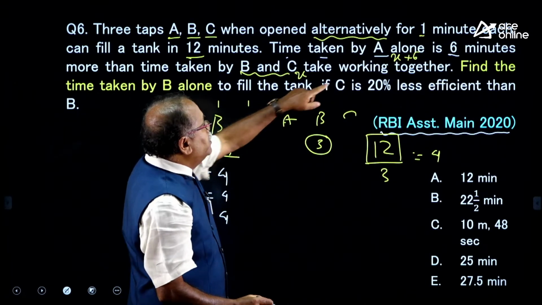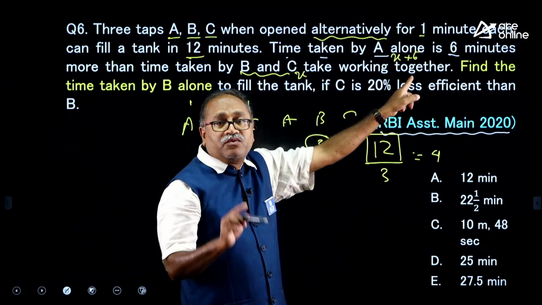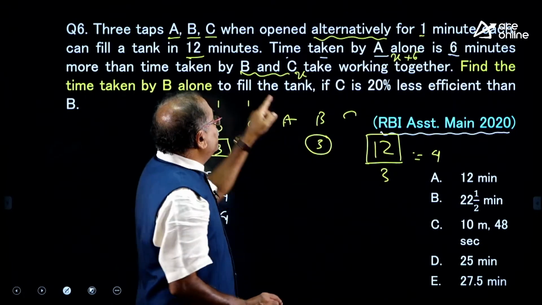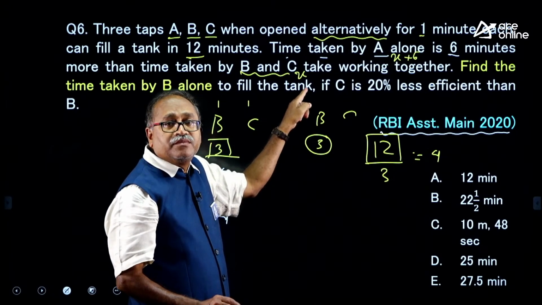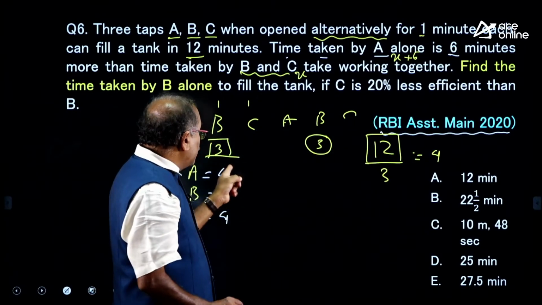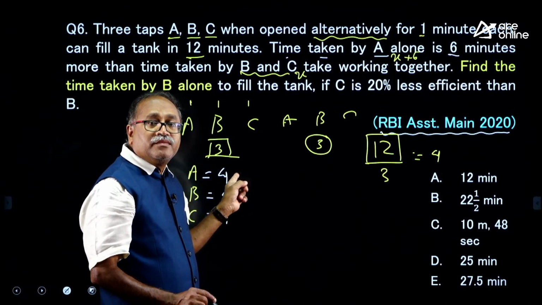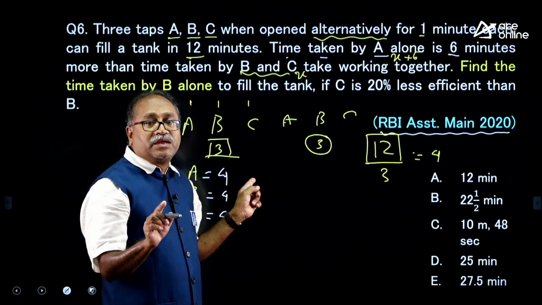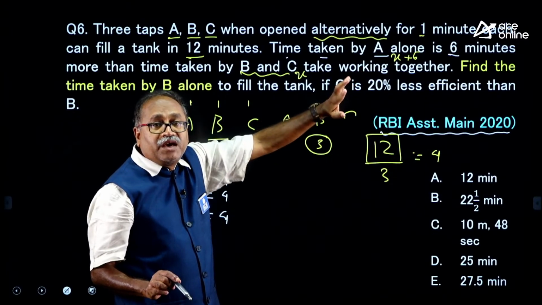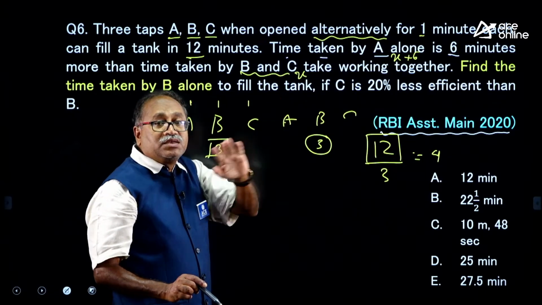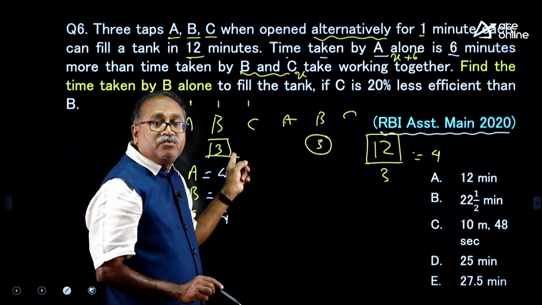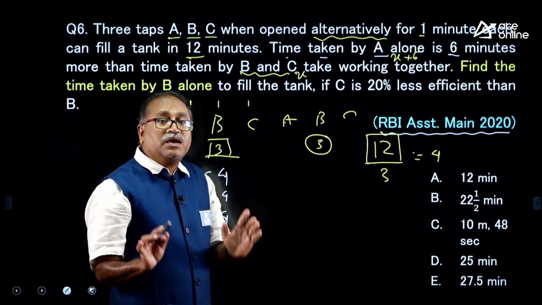A in 1 minute is 1 by x plus 6, plus B plus C, 1 by x. That means A plus B plus C will fill how much? That is 1 by 4. This connection you should understand: 1 by x plus 6 plus 1 by x, that is A plus B plus C, will fill how much? 1/4 of the tank, 1 by 4. That equation has to be formed.